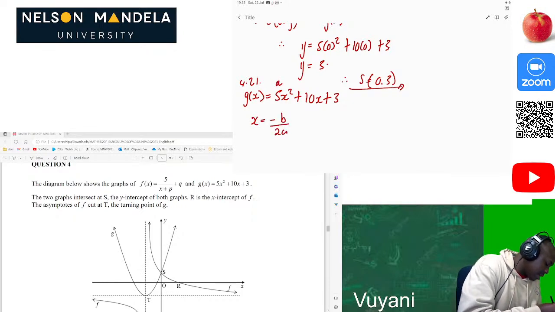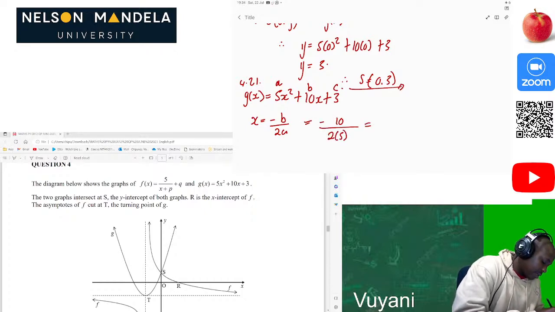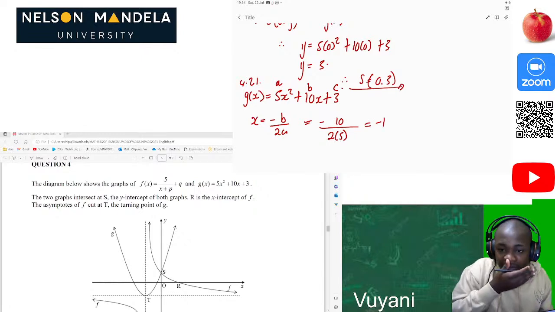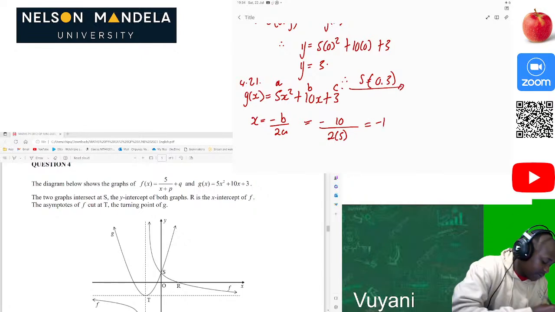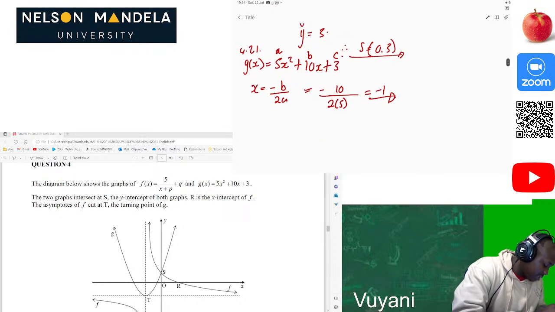This is a, this is b, and this is c. So this will be equal to negative 10 over 2 times 5. Then we get our x value to be negative 1. Then after we have our x value to be negative 1, now we should calculate the value of y. Then y will be equal to what?